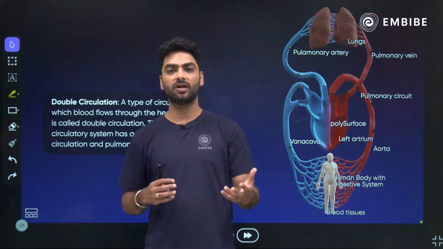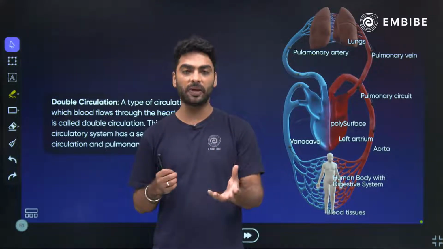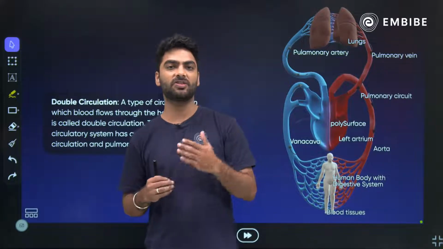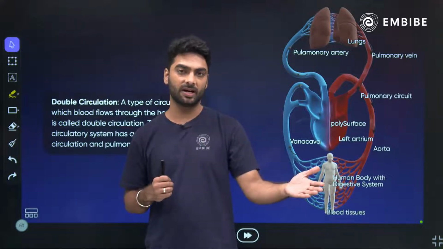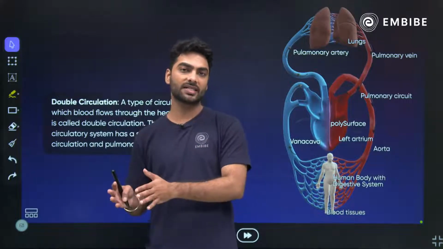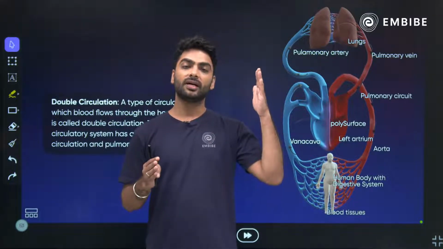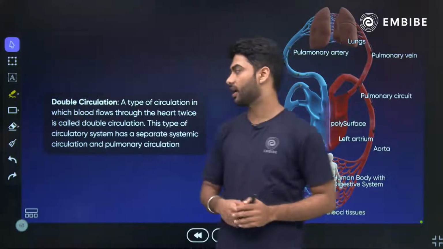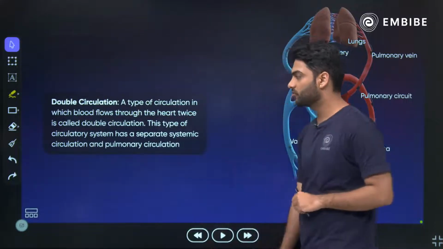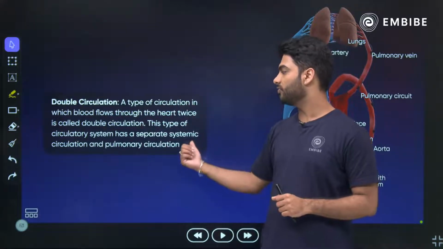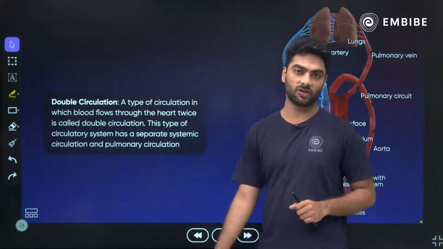So what is double circulation? It is the circulation between the heart and the lungs, which is called pulmonary circulation, that takes place with the help of pulmonary veins and pulmonary arteries. And then you have the circulation between the heart and the body, which is called systemic circulation, with the help of the systemic aorta and the superior and inferior vena cava. A type of circulation in which blood flows through the heart twice is called double circulation. Here we have pulmonary and systemic circulation.